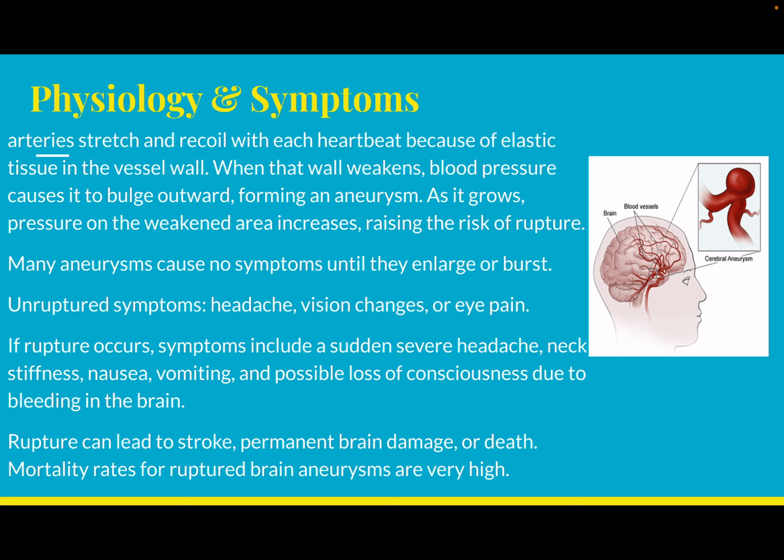Physiology and symptoms. Normally, arteries stretch and recoil with each heartbeat. This elastic recoil helps maintain steady blood flow and stable blood pressure. When the vessel wall weakens, it cannot recoil normally. Instead, it continues to stretch outward, forming a bulge. As the aneurysm grows, the wall becomes thinner and more fragile, increasing the risk of rupture.